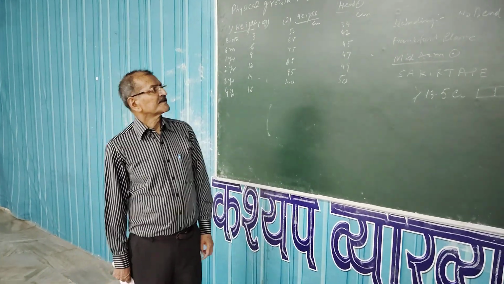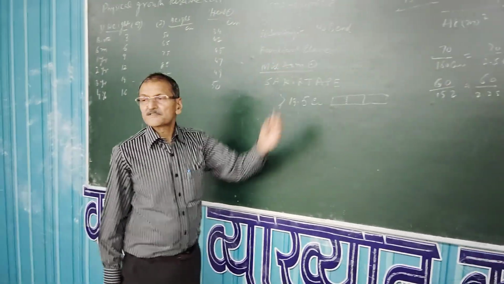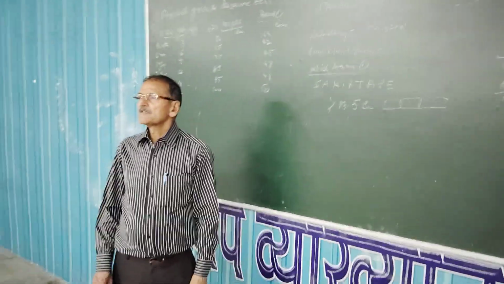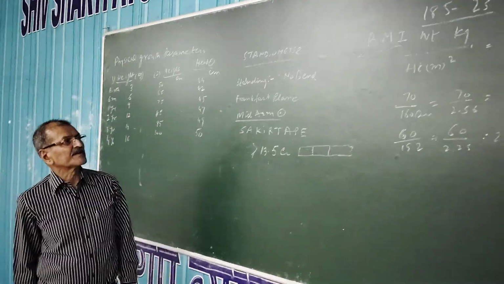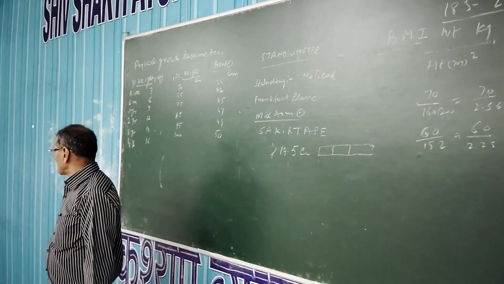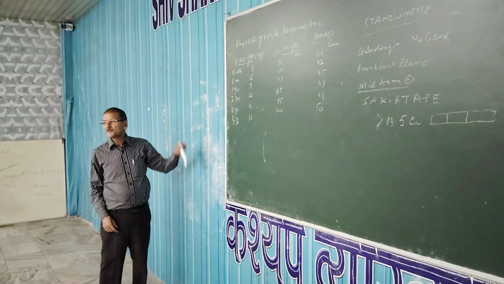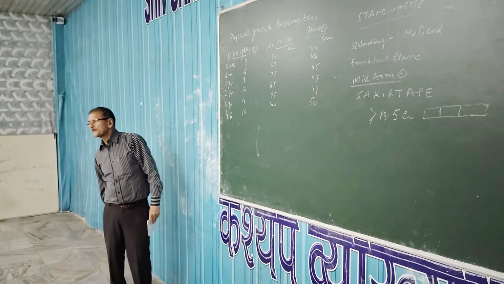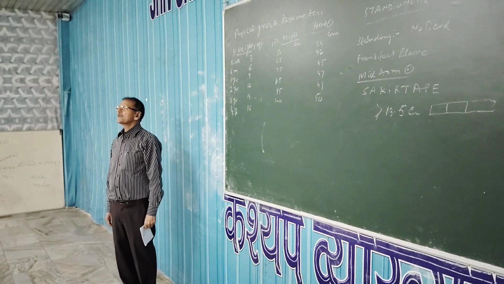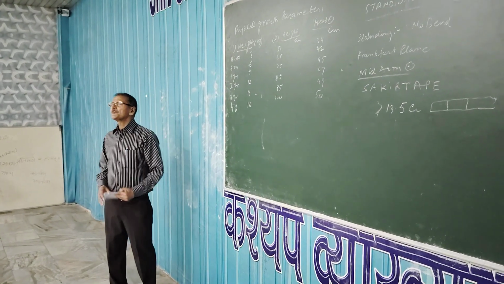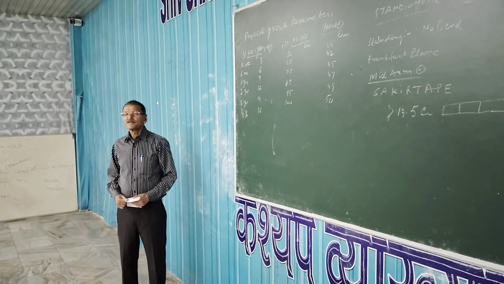But if the child is able to stand properly, then what we use is standiometer. There is a special height measuring instrument, the name is standiometer. The child should be standing straight with the wall on which you have placed the standiometer. There should be no bend at the knees. ऐसे नहीं कि knees ऐसे हो या बच्चा ऐसे हो. The child should be standing बिल्कुल straight. Then only you will be able to know the exact height of the patient.